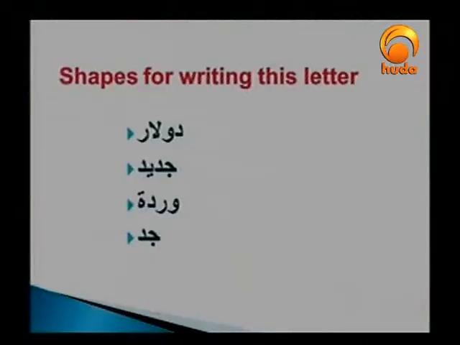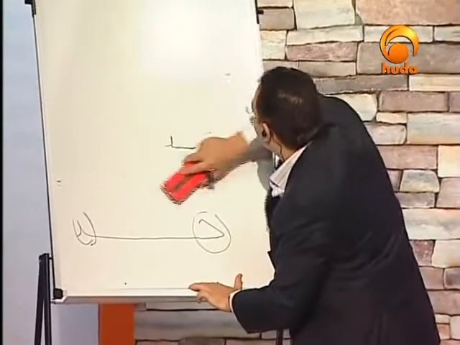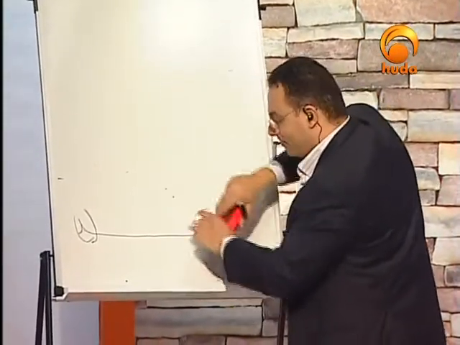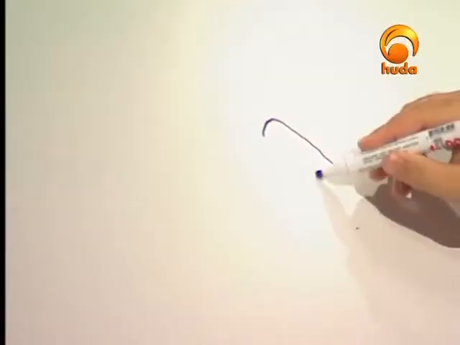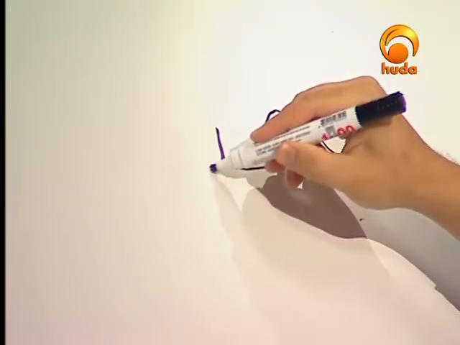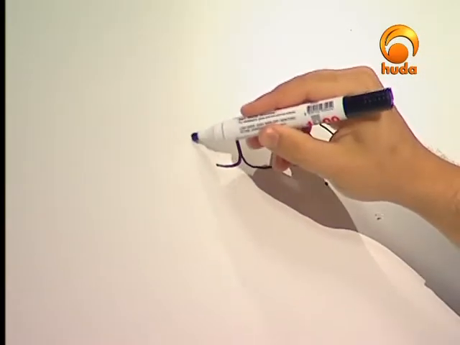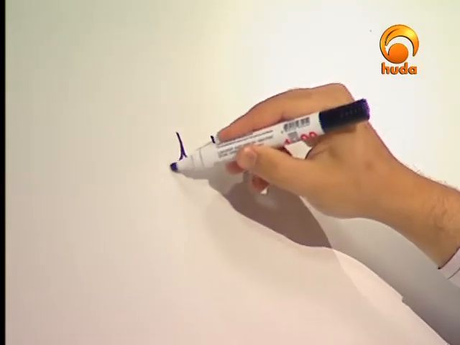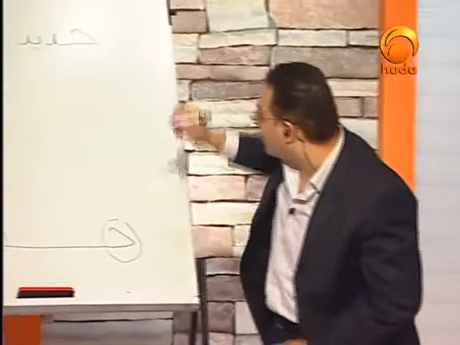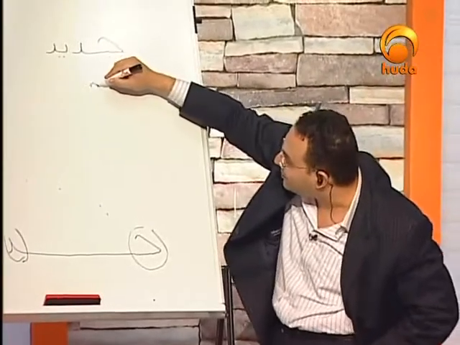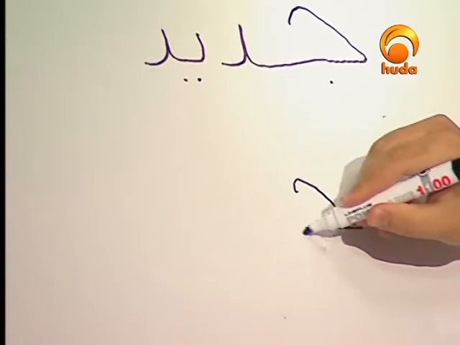So I would like to write that here in this way, and please follow me in writing it. I would like to see all your writings, please. Are you ready? Okay. Here it is. Jim with a small hook. We're making dal, and then we are making another dal here. Okay, here it is. Is it jadid or jadd? I'm sorry, this is jadid. Okay, let me now write jadd. It's very easy, just the first part of jadid.